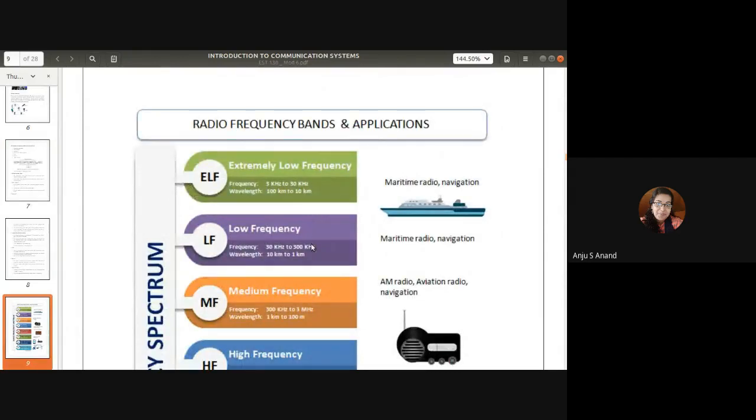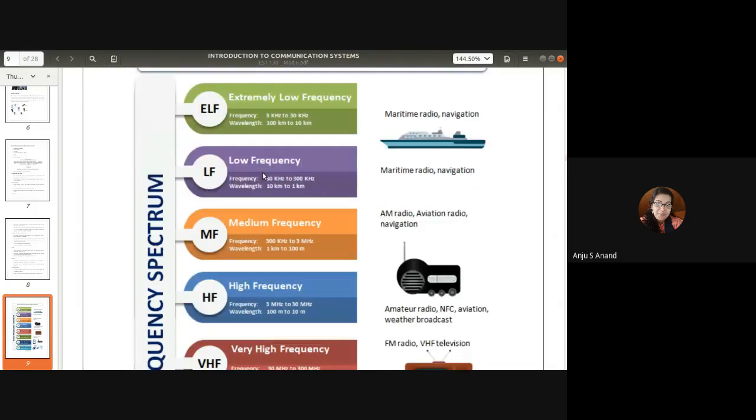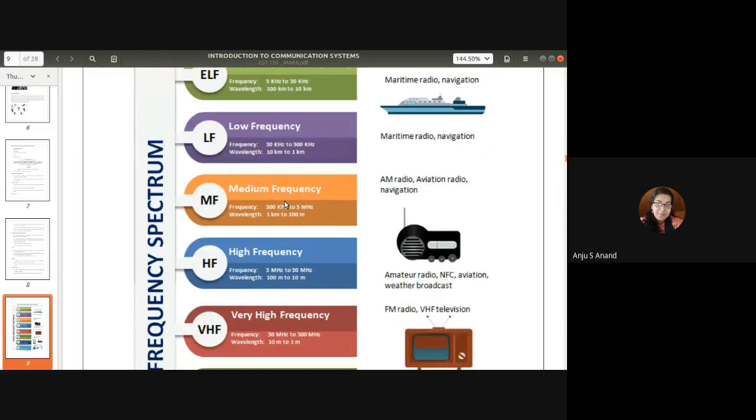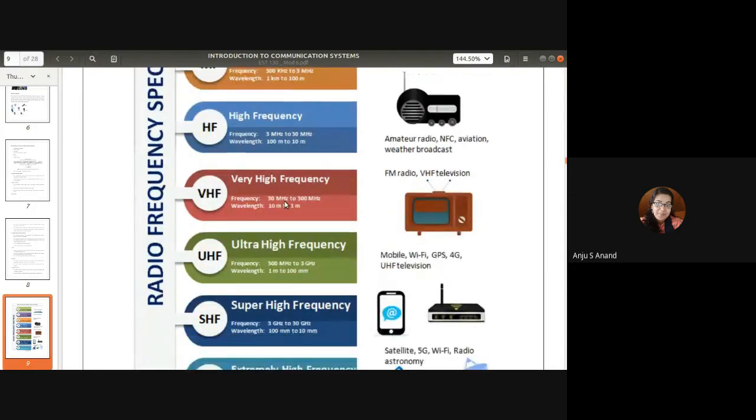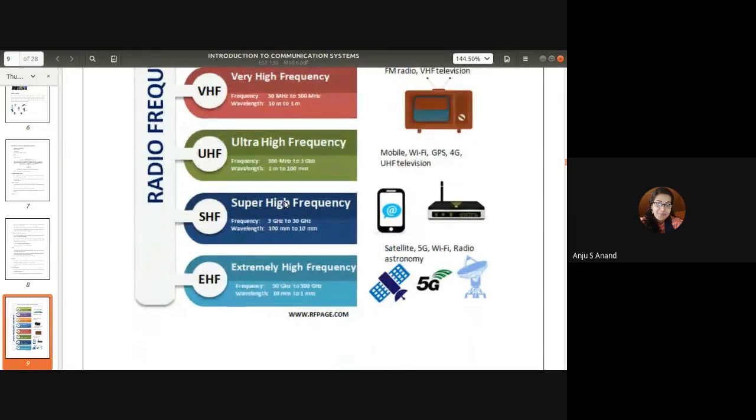The next topic is the RF frequency bands, the radio frequency spectrum used for communication and the different applications. The radio spectrum can be divided into different frequency bands, listed as extremely low frequency, medium frequency, high frequency, very high frequency, ultra high frequency, super high frequency, and the last one is extremely high frequency.